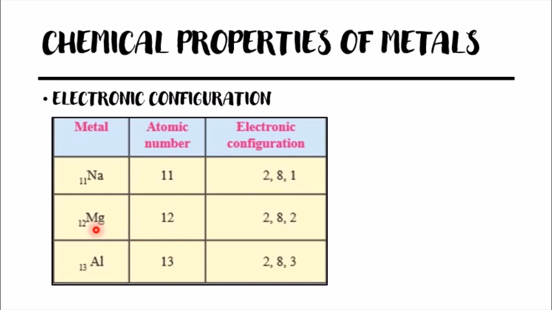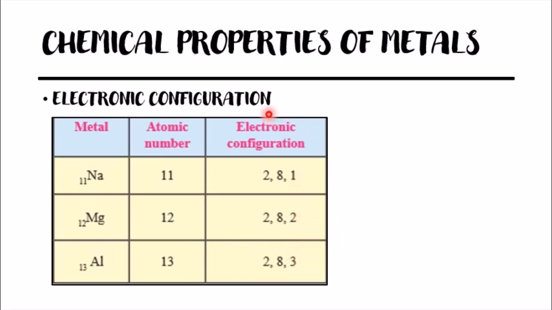Same way we write the electronic configuration for magnesium, that is 12. In the first shell we will write 2, in the second shell we will write 8, and as 2 plus 8 is 10, only 2 electrons are left, so 2 electrons are kept in the last shell, that is the third shell. We have a fourth shell also, but as only 12 electrons are there, only this many shells can be occupied. So we have to see what the last shell is and how many electrons are there in the last shell.